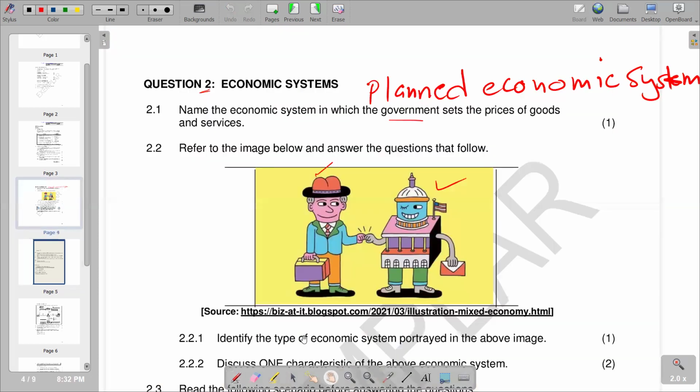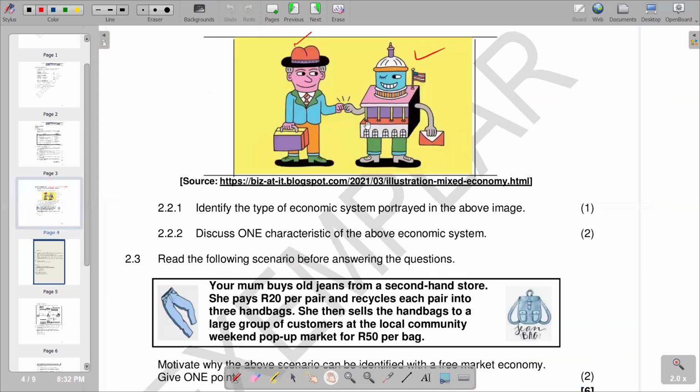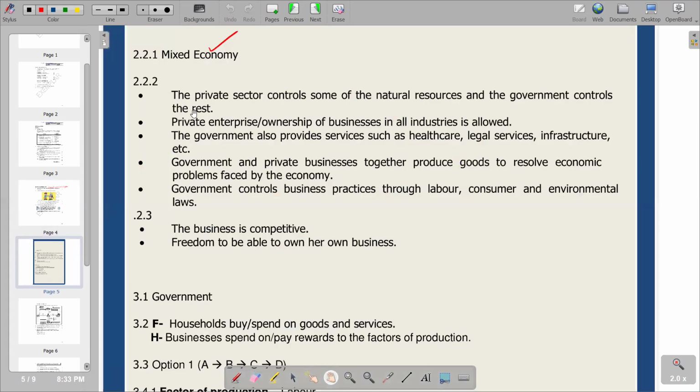And then we go to the next part of the question. It says, discuss one characteristic of the above economic system. When it's a mixed economic system, we use the characteristics of a free market economic system and of a planned economic system, combined, because we have both of them in that economic system. Some resources are owned by the private sector, whereas some resources are owned by the government. So one characteristic is that the private sector controls some of the natural resources and the government controls the rest. Basically, that's one that we can include.